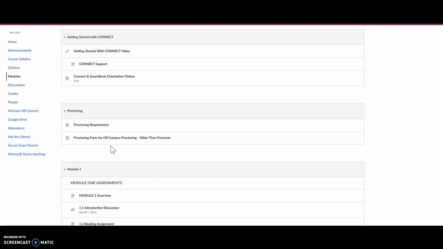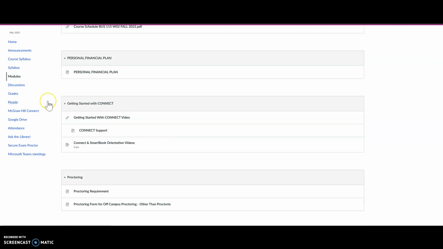If you're not familiar with proctoring requirements, just open this link, proctoring requirements, and review the requirements for proctoring. If you're going to be taking your proctored quiz offline, off campus, then there's some additional information on how to do that right here. So let's go back to modules.